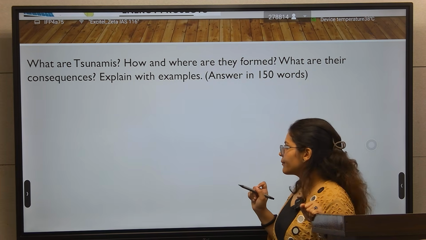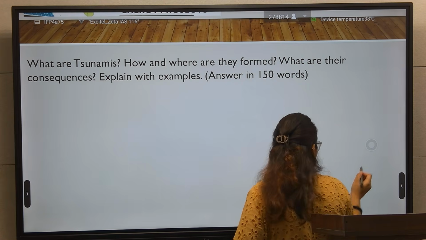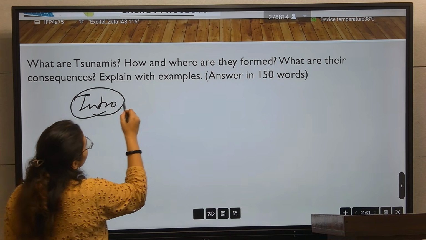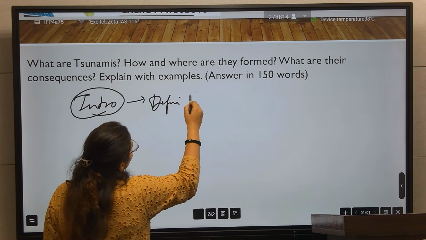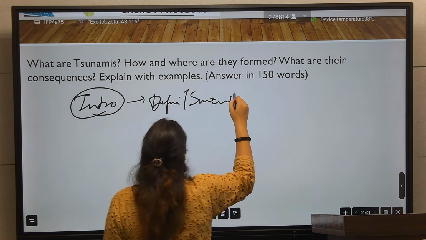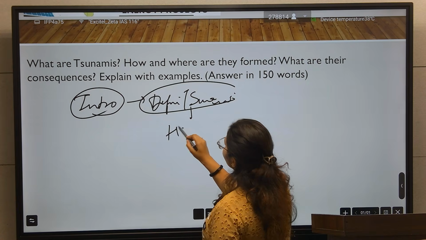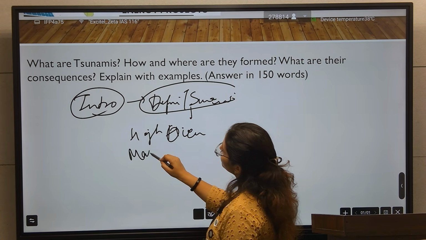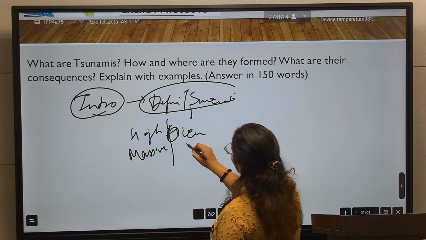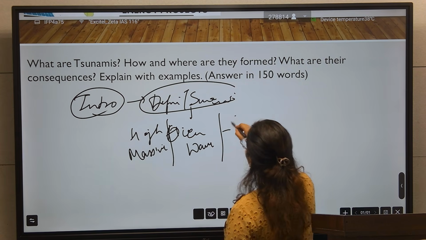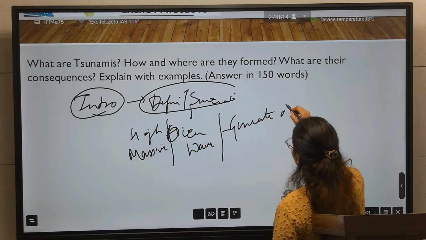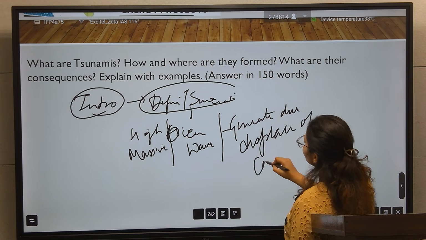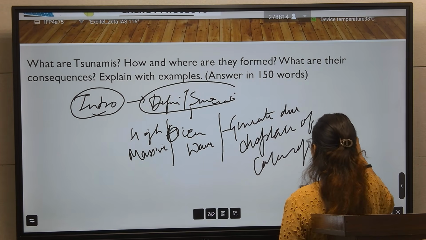So what are tsunamis? In the introduction part, you will define tsunami. What is tsunami? Tsunami is a high or massive oceanic wave generated due to displacement of a column of water in the ocean.